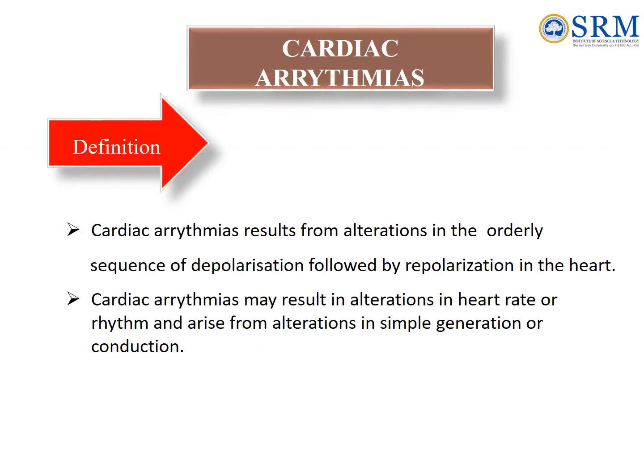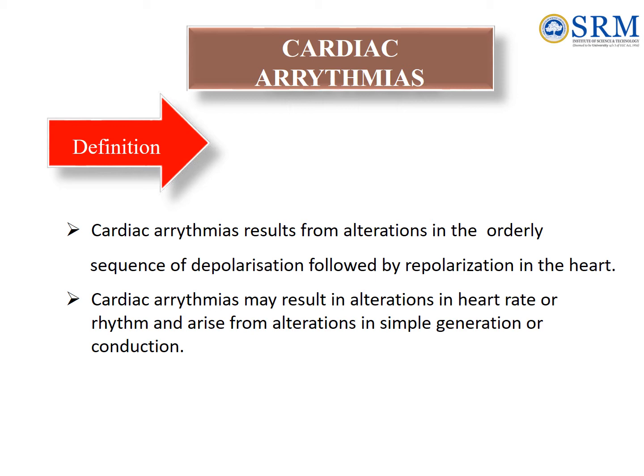Cardiac arrhythmia results from alterations in the orderly sequence of depolarization followed by repolarization in the heart. Nearly 3 out of 4 patients of acute myocardial infarction, MI, and about half of those given a general anesthetic exhibit at least some irregularity of cardiac rhythm. Cardiac arrhythmias may result in alterations in heart rate or rhythm and arise from alterations in impulse generation or conduction. Arrhythmias are the most important cause of sudden cardiac death.